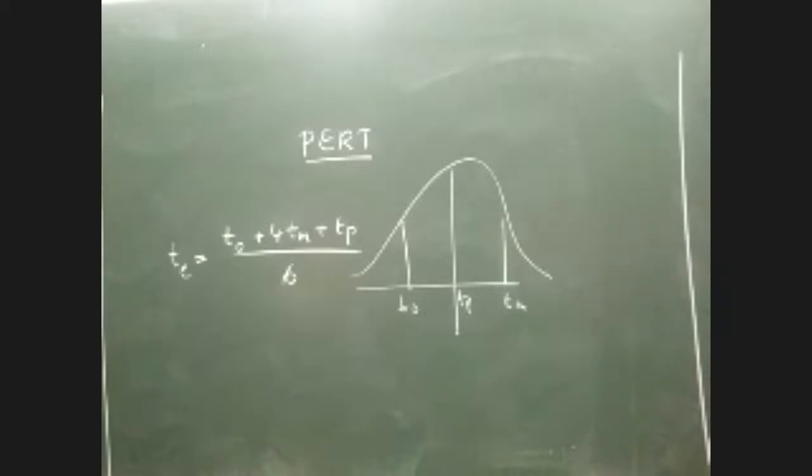So this is one thing which you need to understand. And second, apart from calculating the values of Te and all that, we also have certain probability values to be calculated. If you open your PDF document and open the first question, the question on PERT, you can see there are around 7 to 8 questions asked in PERT. Of course, the examiner will not ask all of them; they will just give a couple of questions. But since it's the first question, I have given all possible questions to be asked in PERT.